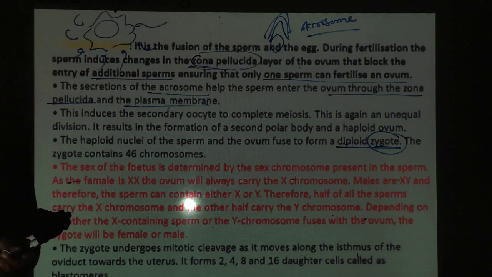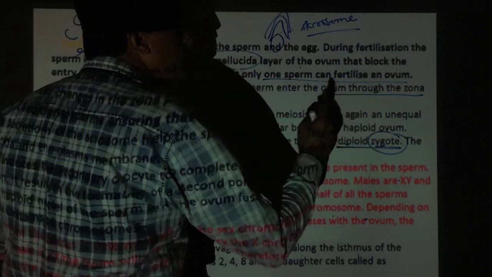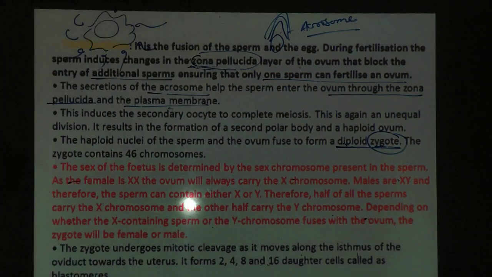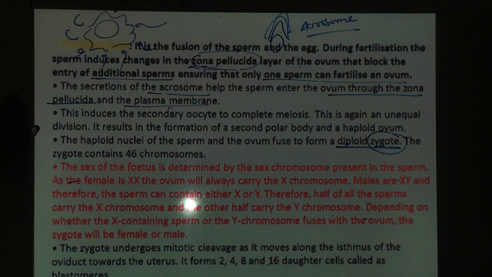Zygote is diploid. It means 23 chromosomes from sperm, 23 chromosomes from the ovum, and they are fused, and that forms the zygote. The zygote contains the total number of chromosomes, 46. But you have one question here.